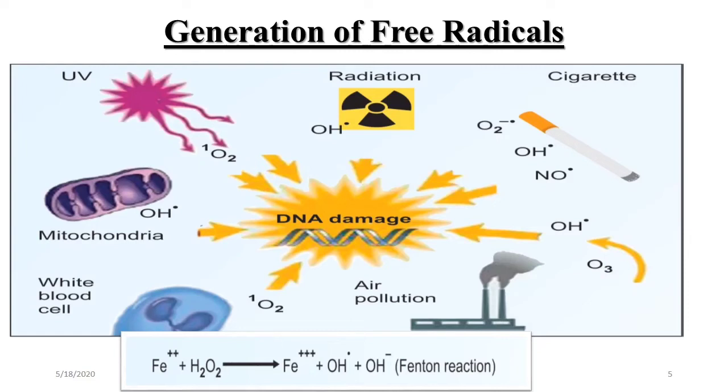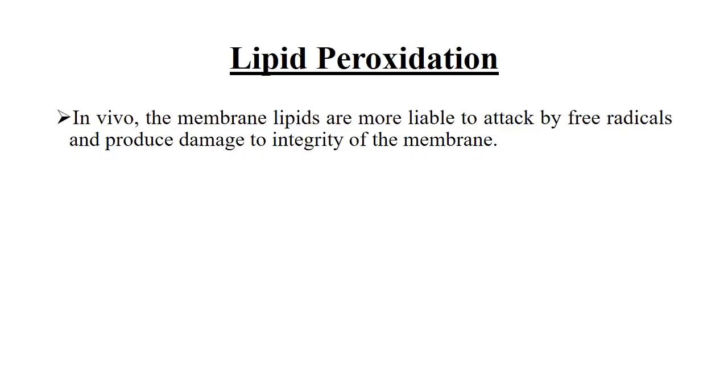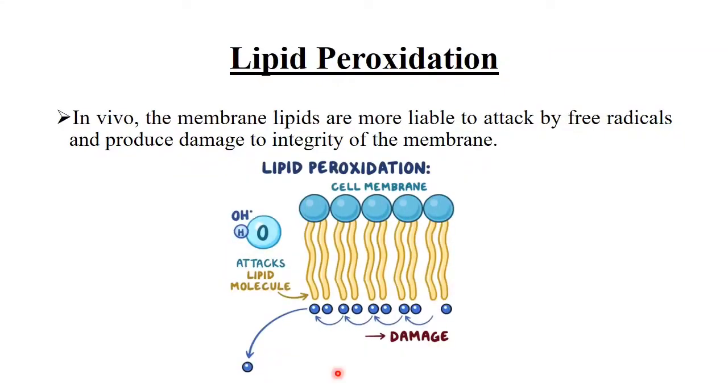In the cell membrane, lipid peroxidation occurs. PUFA, meaning polyunsaturated fatty acid, is easily destroyed by peroxidation. In the initiation phase, it forms the PUFA radical or lipid radicals, which in the propagation phase form peroxide radicals. This reaction proceeds unchecked until a peroxide radical reacts with another peroxide radical to form inactive products.